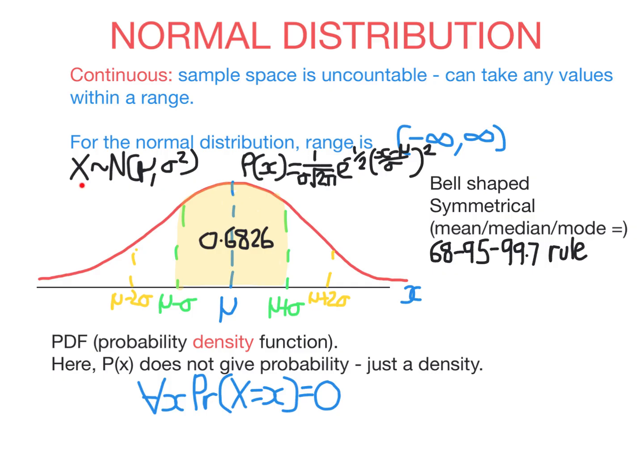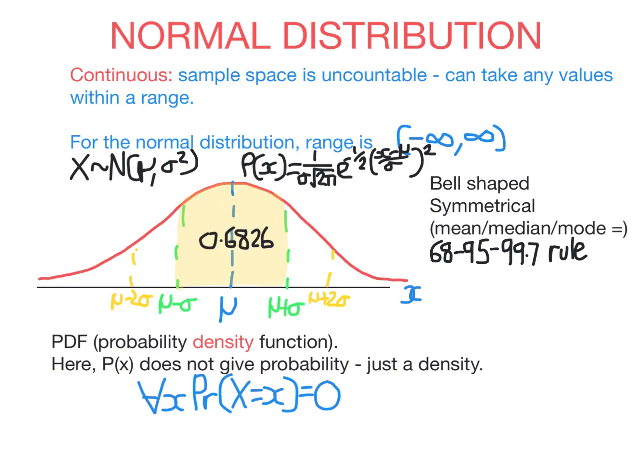Now, if a random variable x follows a normal distribution, we write it like this. This says x follows a normal distribution, and in the brackets, again, we put the mean and the variance. So here is a sketch of what a normal distribution looks like. It's always bell-shaped and symmetrical, which means the mean, median, and mode are all equal. As I said, the normal distribution is continuous. You can see here that x can take any value at all, and it just keeps on going.